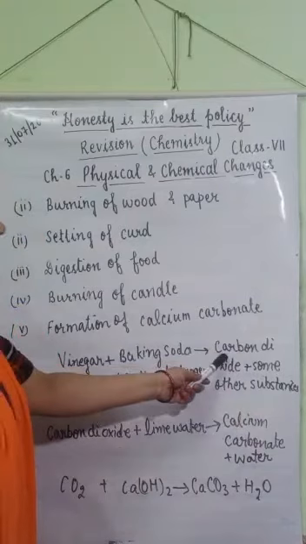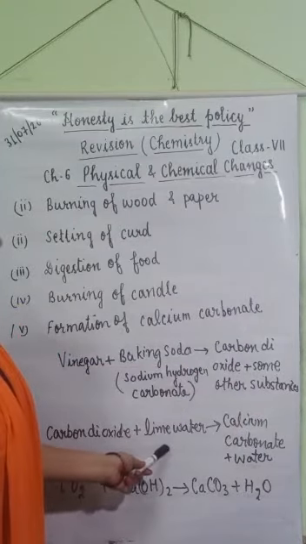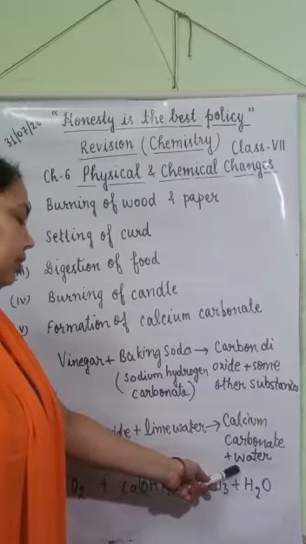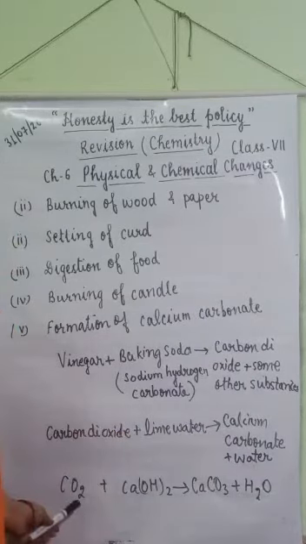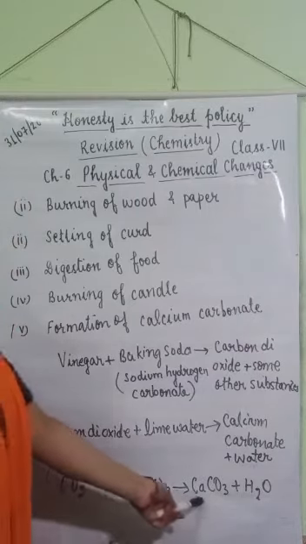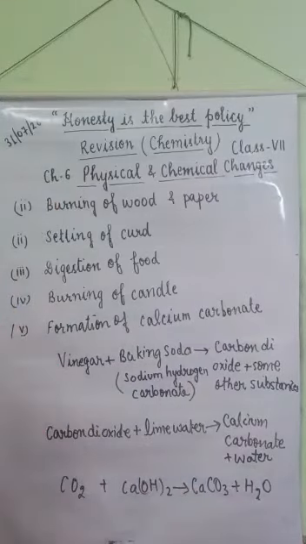And when this carbon dioxide gas is passed through lime water, it forms calcium carbonate and water. So it is also a chemical change because a new substance is formed.